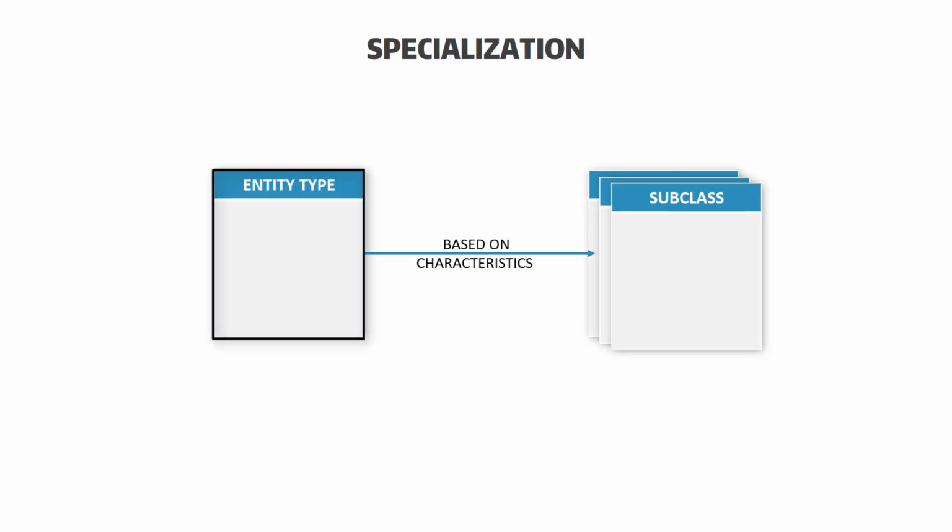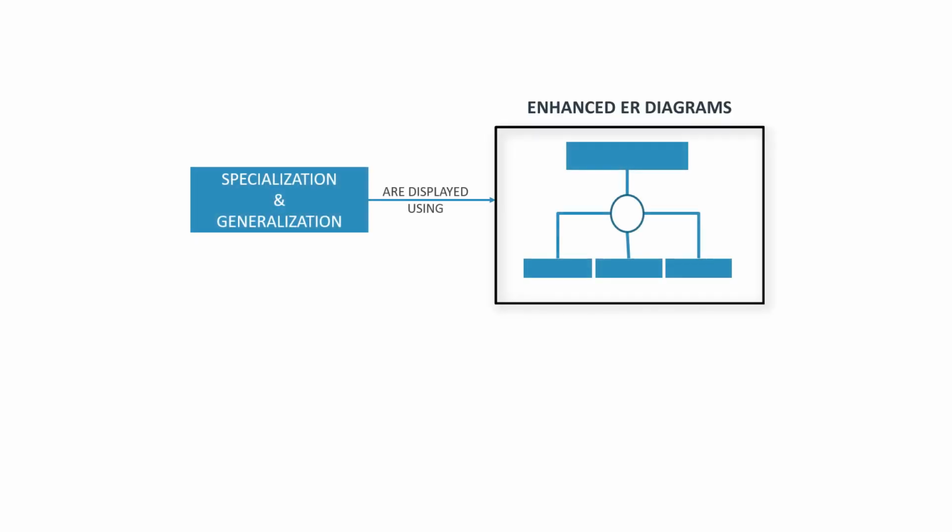Specialization is the process of defining subclasses for an entity type based on the characteristics of the entities. The entity type is called the superclass of the specialization. These concepts are displayed using enhanced ER diagrams.